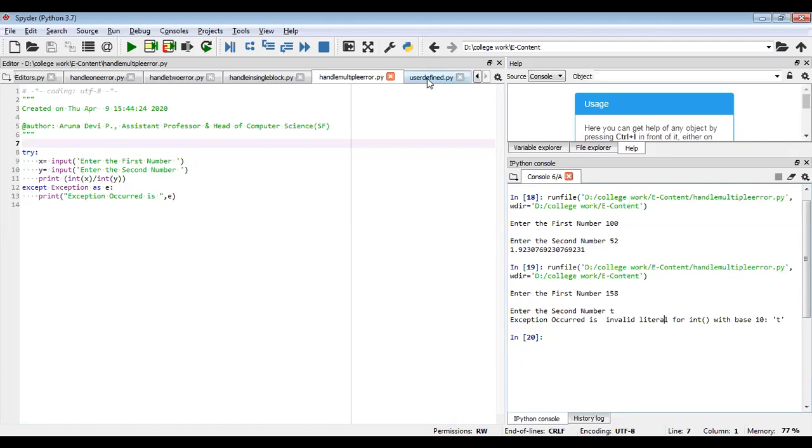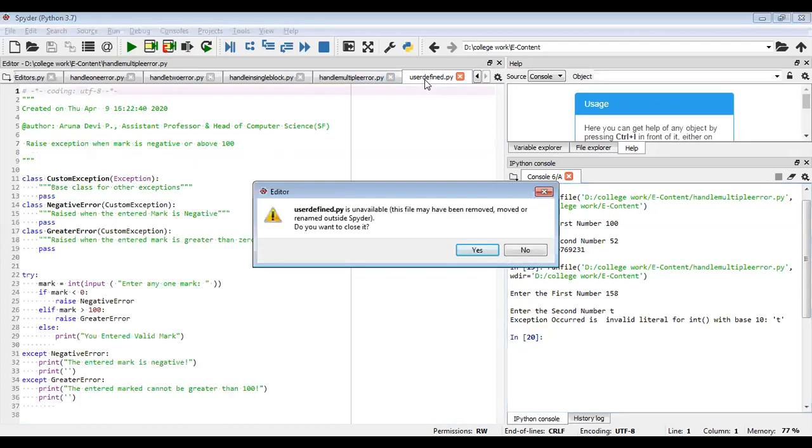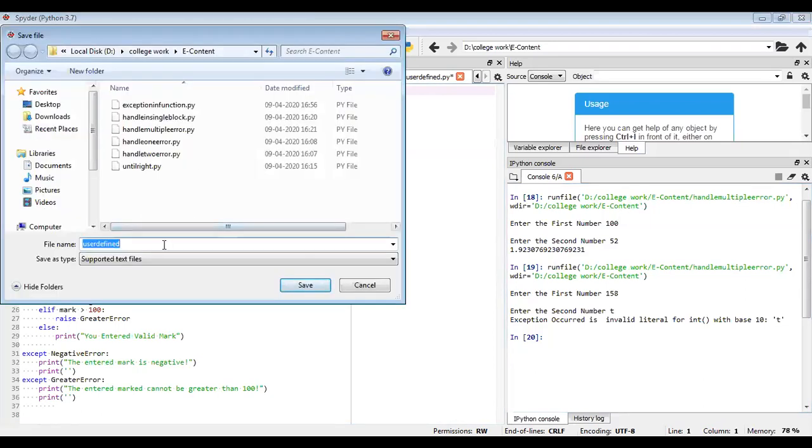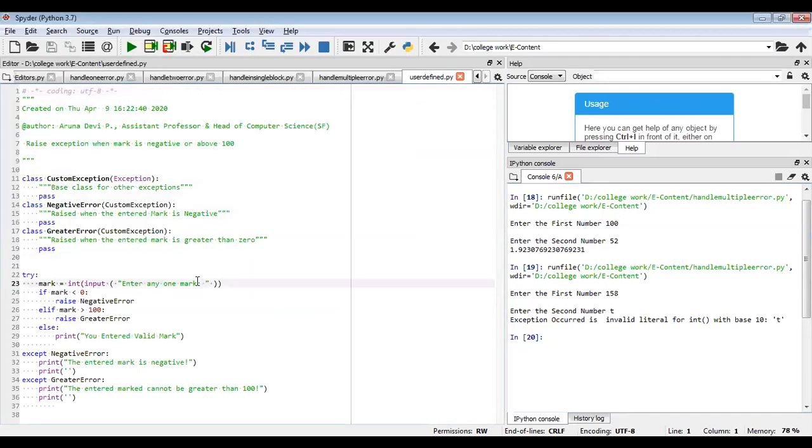The last one is how you are going to have user defined exceptions. Let me see this exception. How are you going to create a user defined exception?